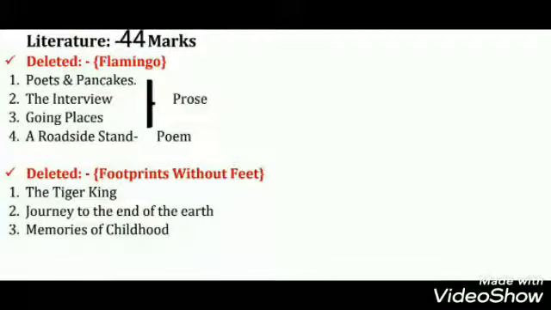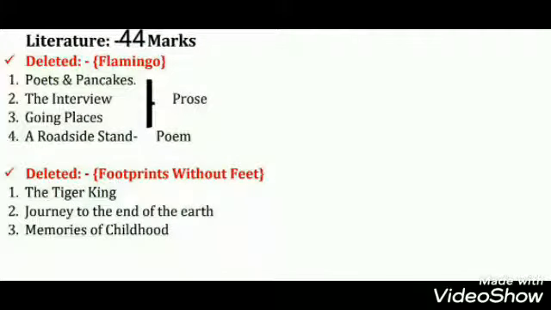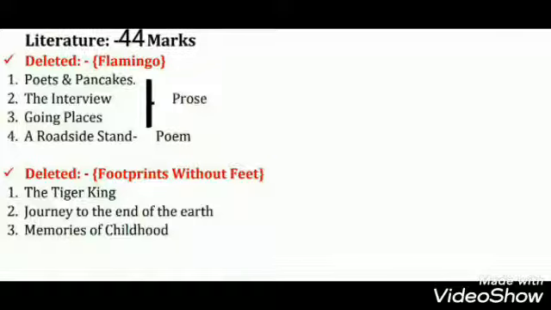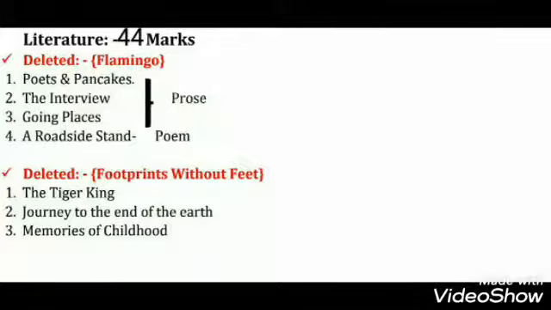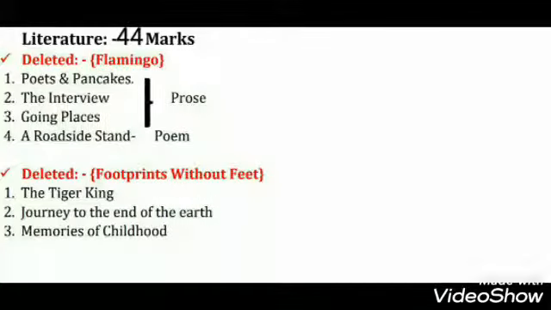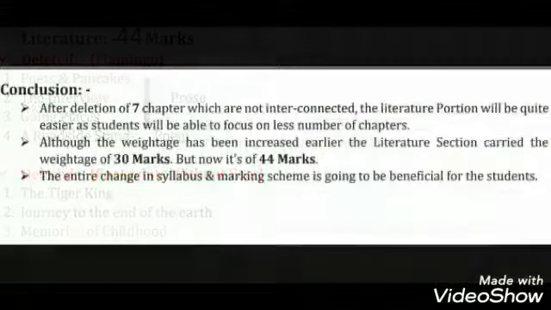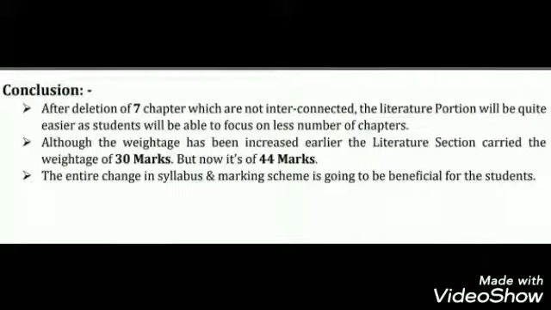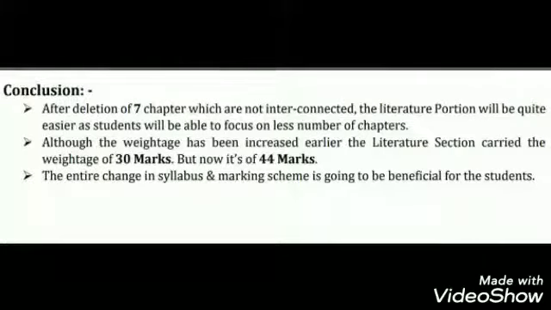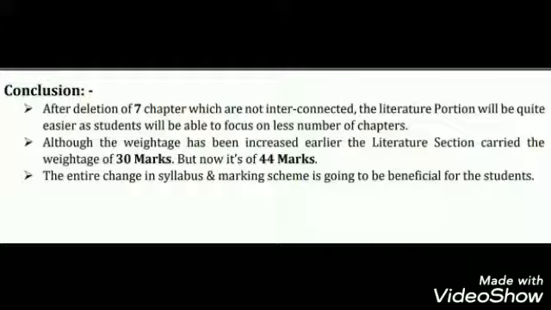And in the book Footprints Without Feet: The Tiger King, Journey to the End of the Earth, and Memories of Childhood. These chapters have been deleted. So you can understand the literature part has been made very, very easy. It's now easier than previously. So the final conclusion, after deletion of 7 chapters which are not interconnected, is that the literature portion will be quite easier, as students will be able to focus on fewer chapters.